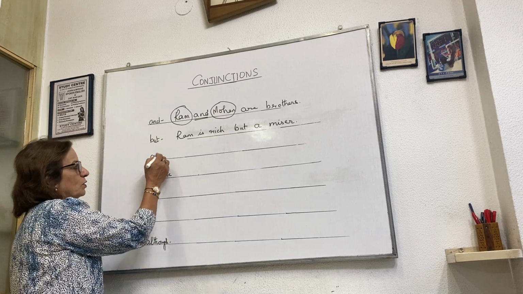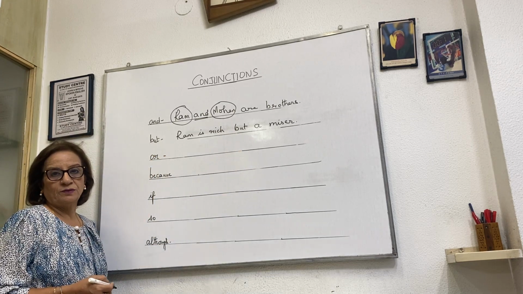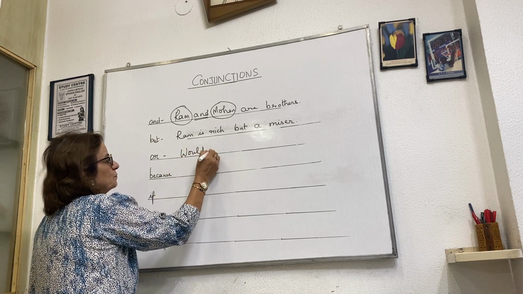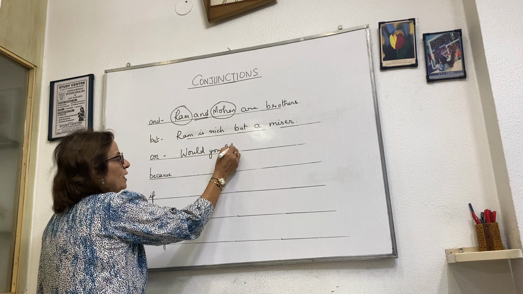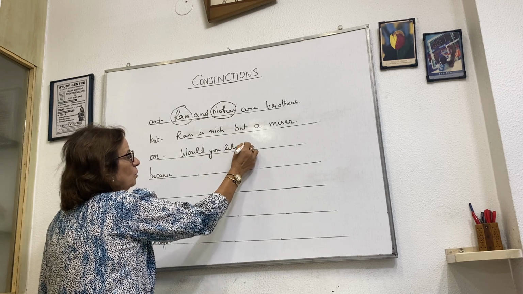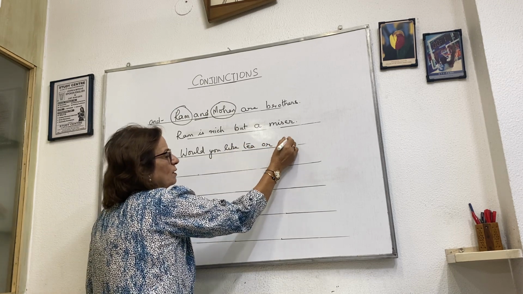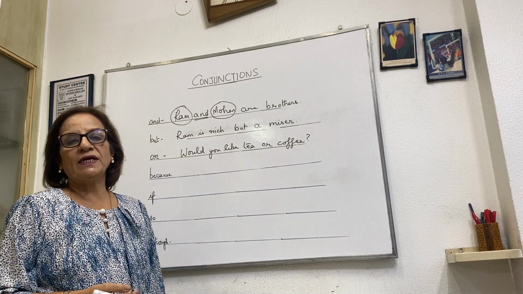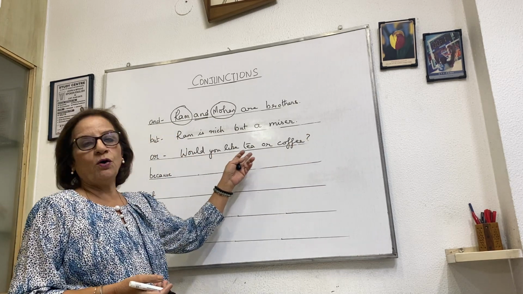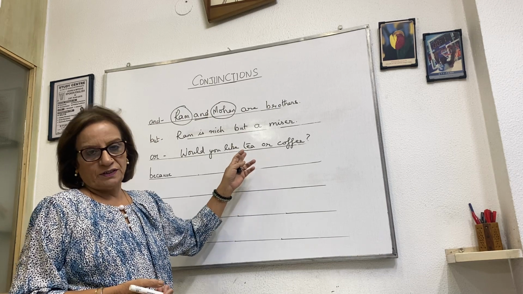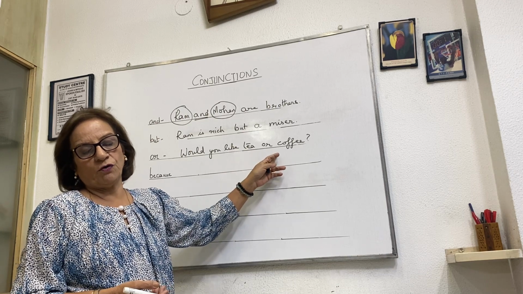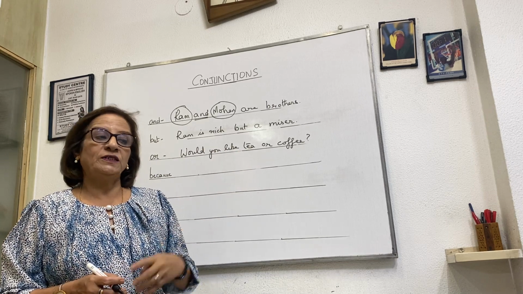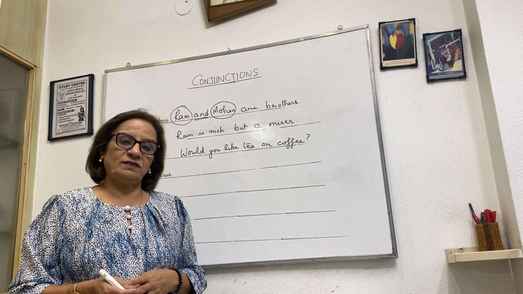Or is for a choice. Would you like tea or coffee? If somebody comes to your house, you will ask the person what he would like. So, would you like tea or coffee? Choice. Either tea or coffee. So, when there is a choice, we use or. Take it or leave it.